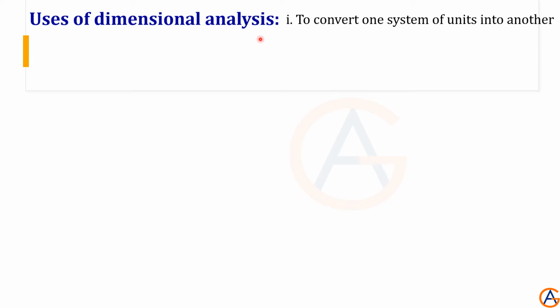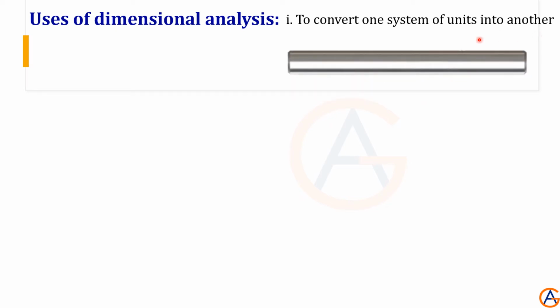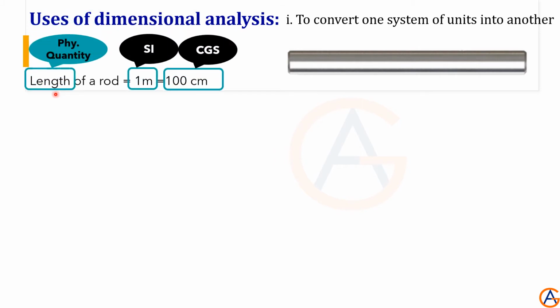That is the first use of dimensional analysis, that is to convert one system of units into another system. So let's start with the length of this steel rod. Say its length is 1 meter. We can also express this length in terms of centimeters. Here length is a physical quantity, so 1 meter is in SI units, whereas 100 centimeters is in CGS. Length will not change, length remains the same whether we express it in SI or in CGS.